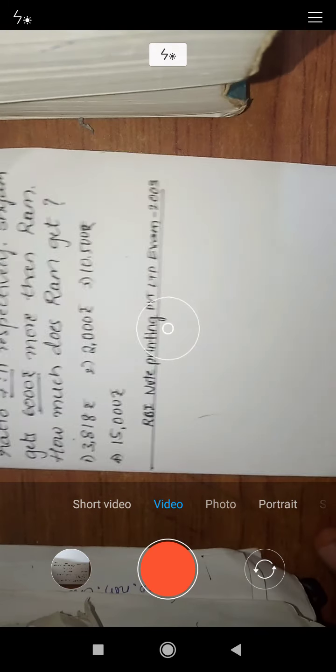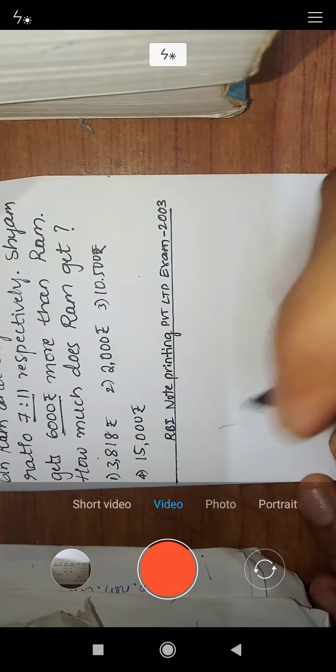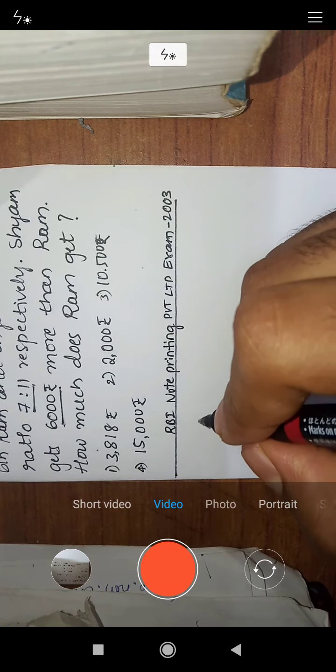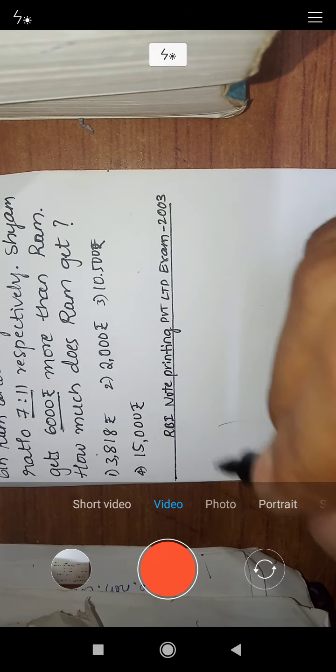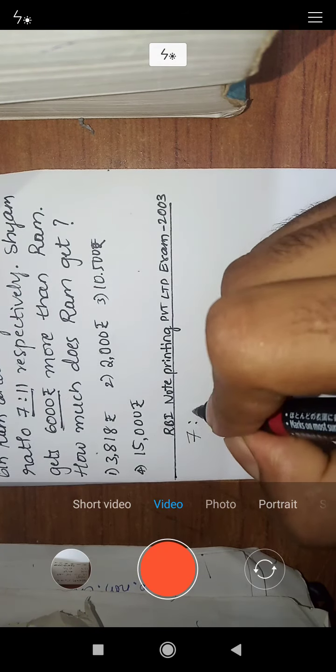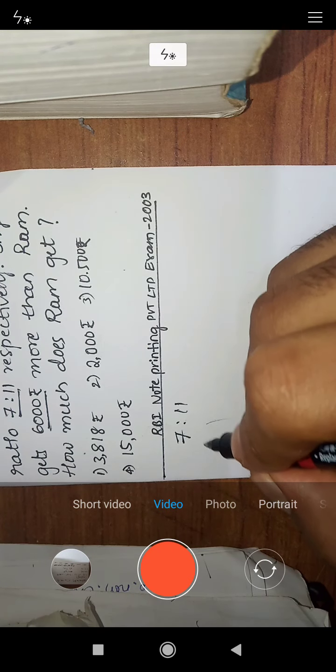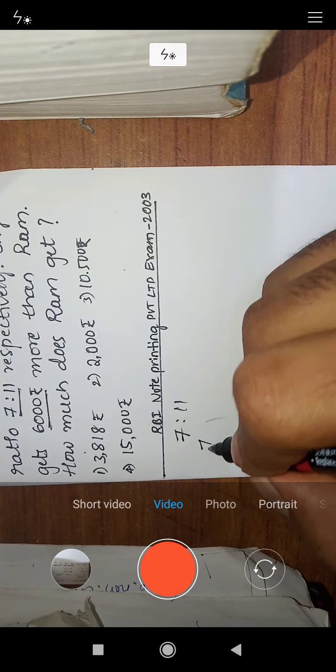For this, the money is distributed between Ram and Shyam in the 7:11 ratio.